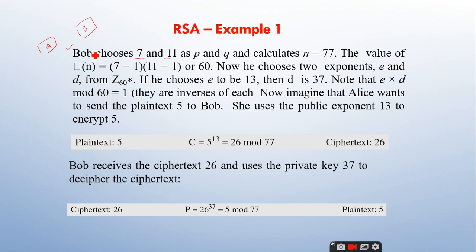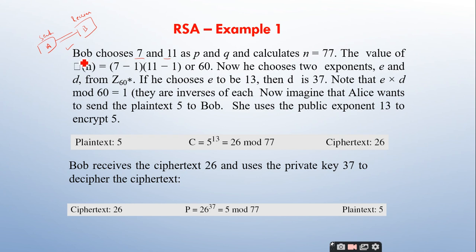So who has to generate the public and private keys, the sender or the receiver? Who is the receiver here? Bob, sir. Since Bob is the receiver, he has to generate his public and private keys, right?